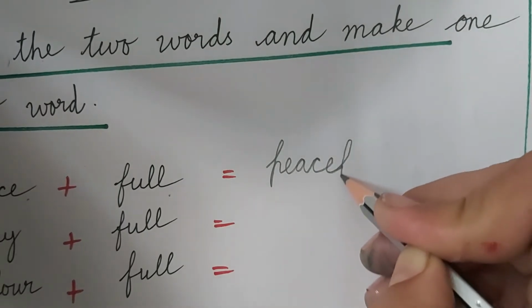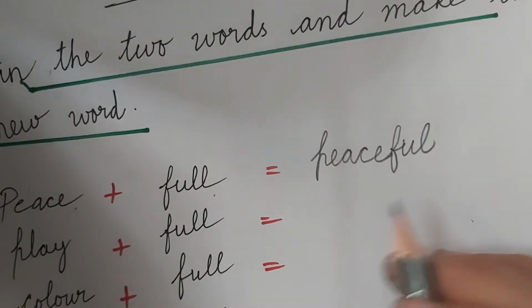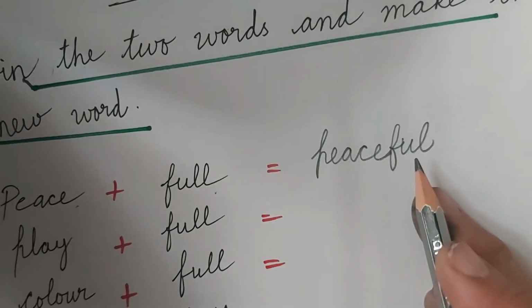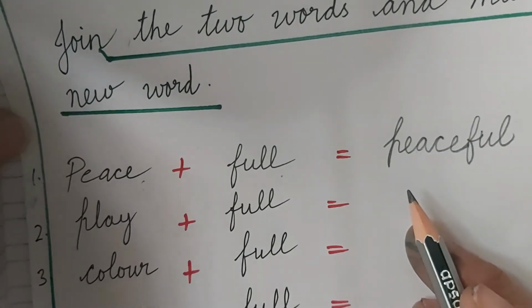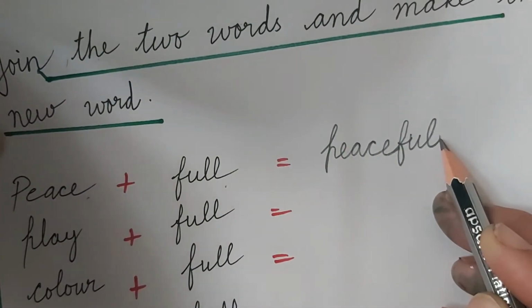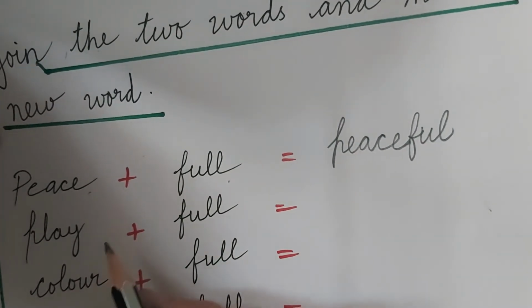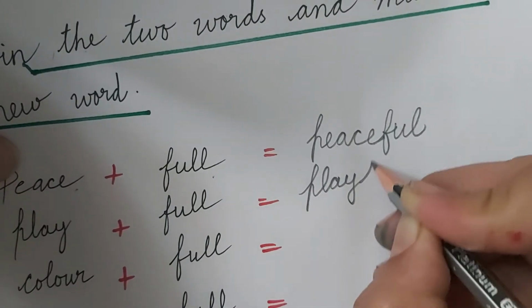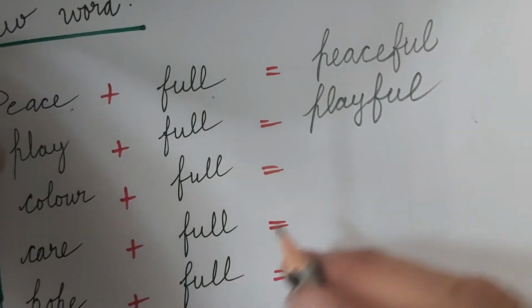When we write full, we will write F-U single L, not double L. This full, when we add in the word, we will write full with single L. We will not use double L. Remember this. What mistake do children make when they join these two words? They write double L in the end. This is incorrect. Keep in mind, you have to write single L. Now playful, P-L-A-Y, and F-U-L, full, not double L. Remember this. Otherwise you will get 0.